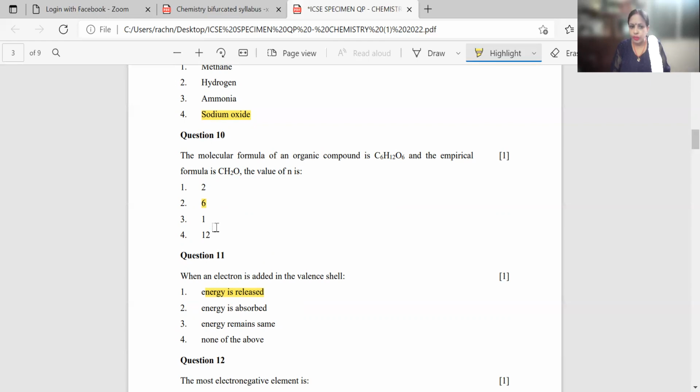Again, it is wrong. But if I take the option that is 6, then it will be C6H12O6. And that is the correct answer, because they have given the molecular formula, they have given the empirical formula, and they are asking the value of n. So this way you can do the mental calculation and you can get through it. It's not difficult.